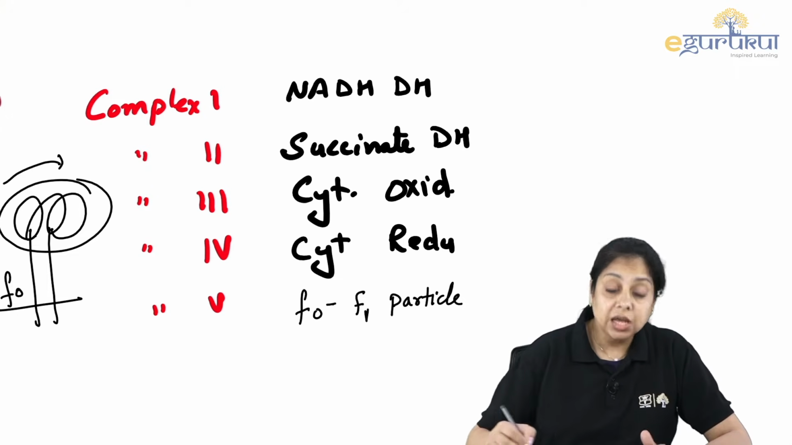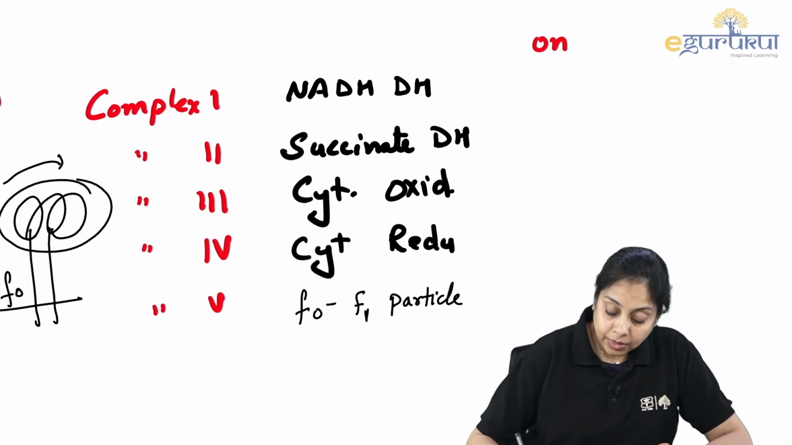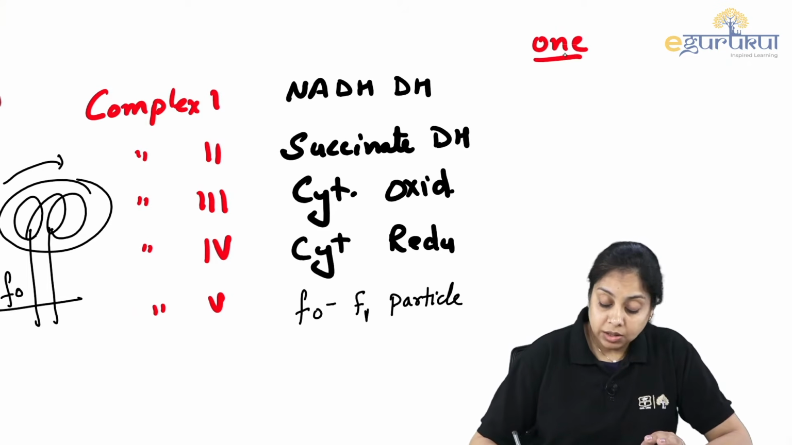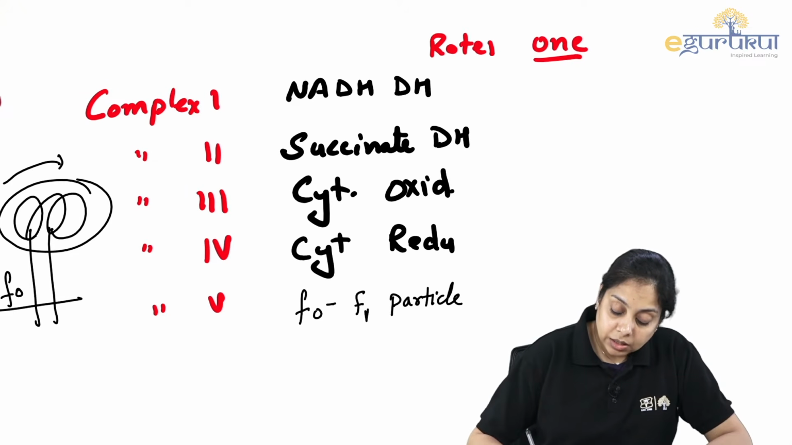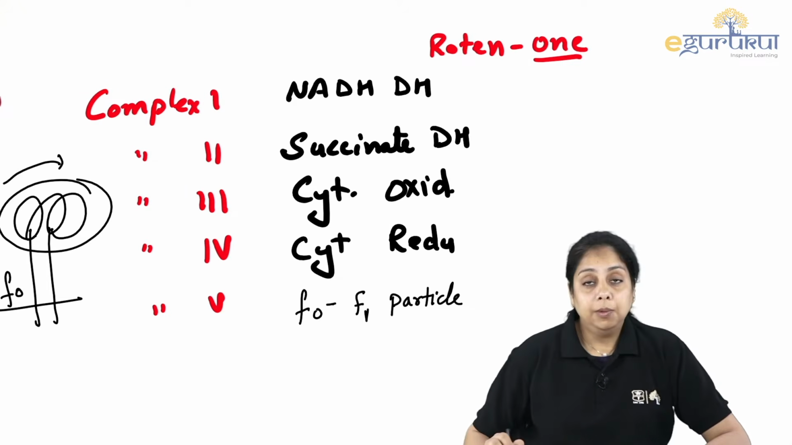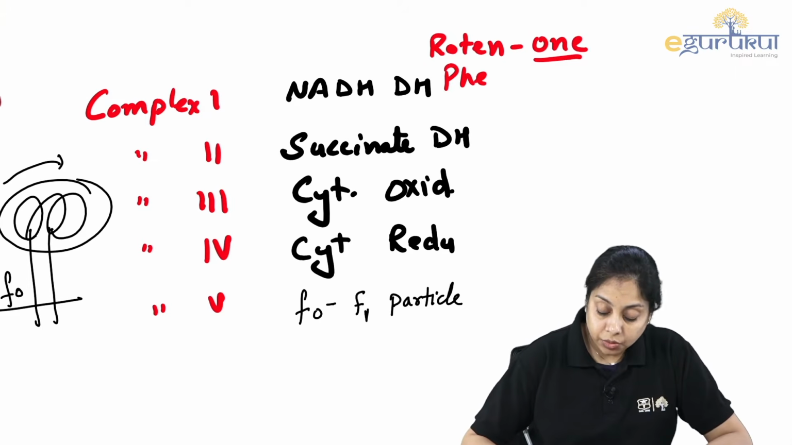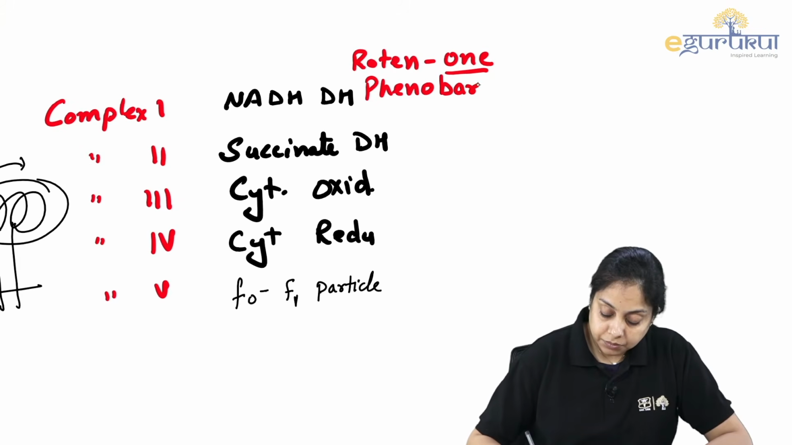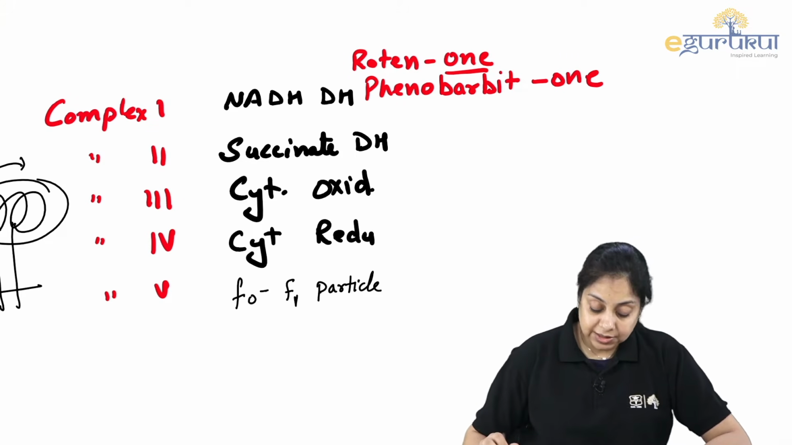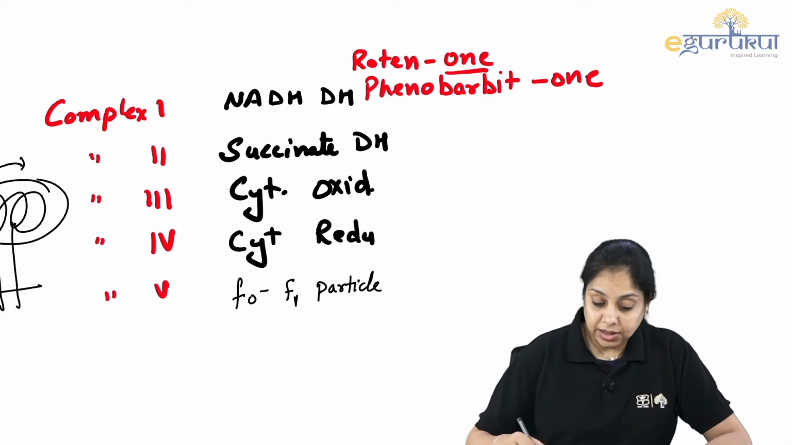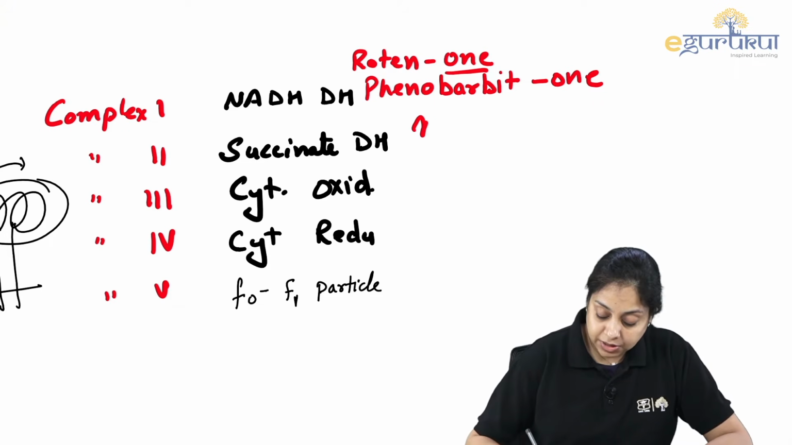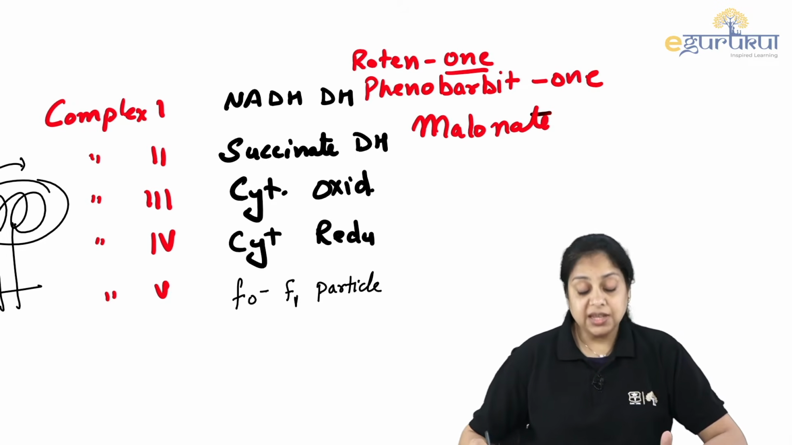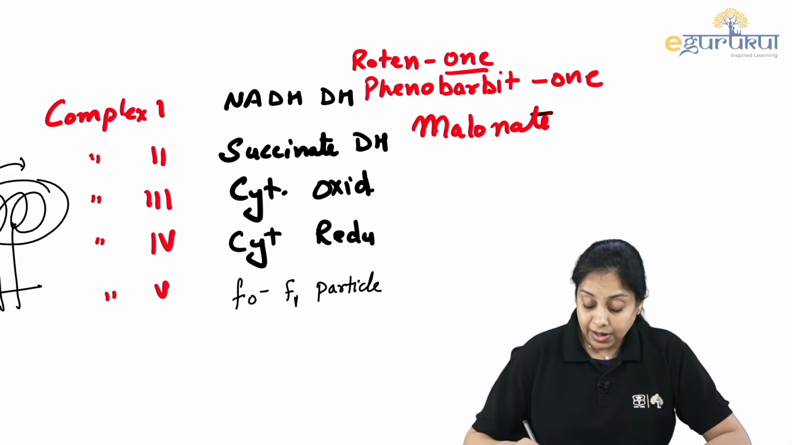How are you going to memorize it? Complex 1, right? Complex 1. So the inhibitor name is rotenone or phenobarbital. Easy, right? This is easy. Succinate dehydrogenase is inhibited by malonate. Usually not asked too much. Cytochrome reductase, that is complex 3, is inhibited by antimycin.